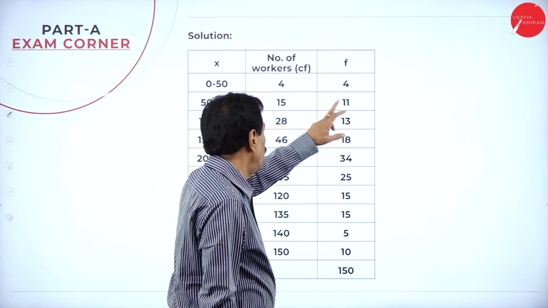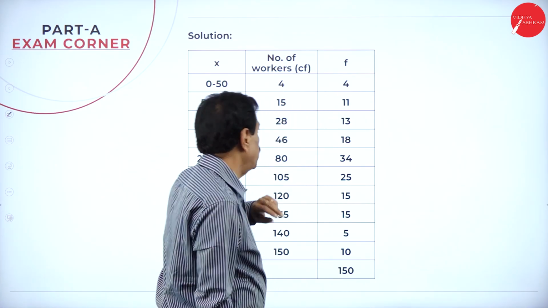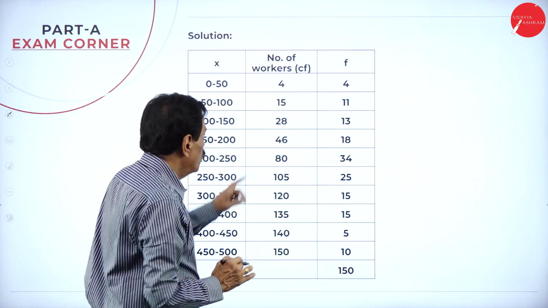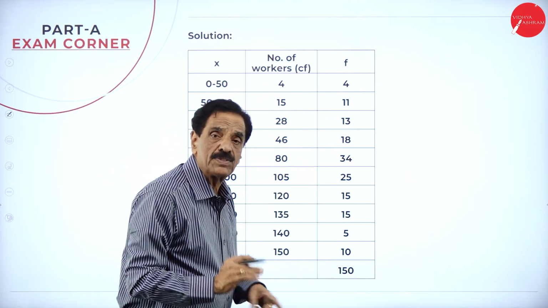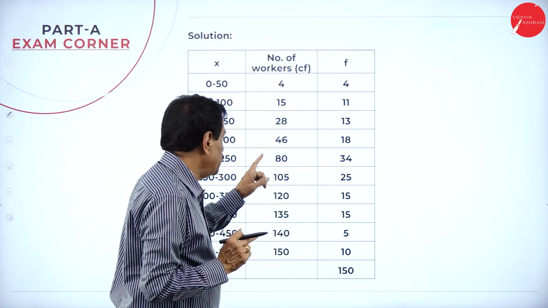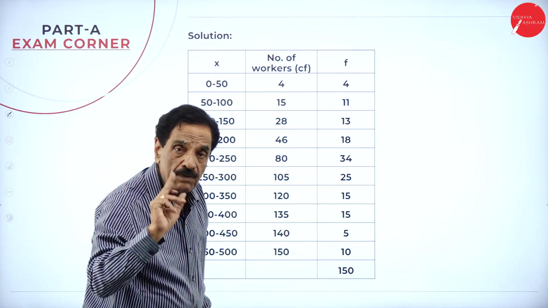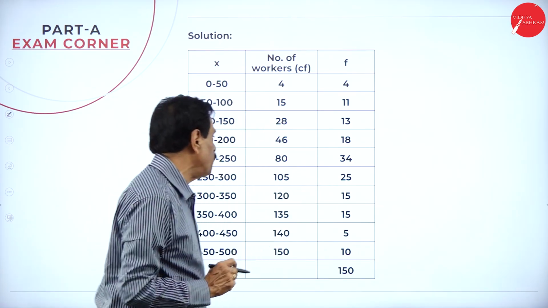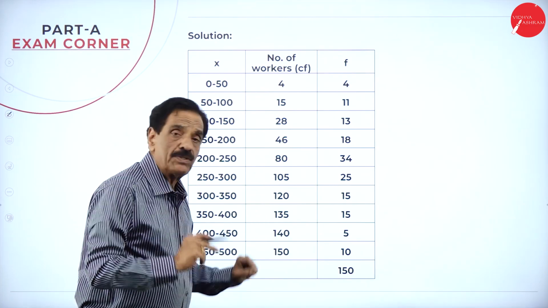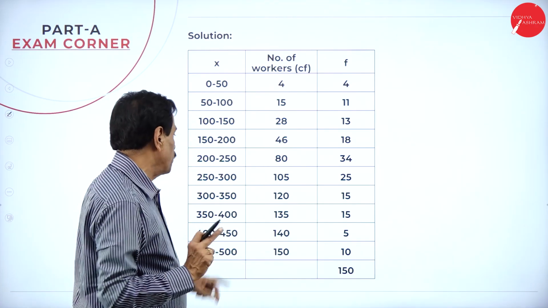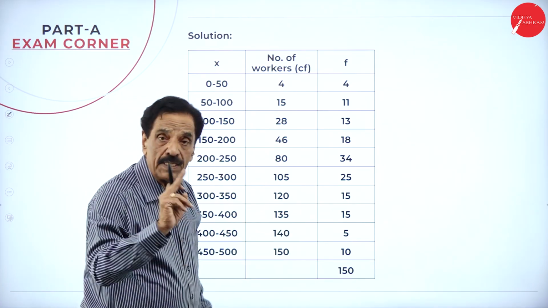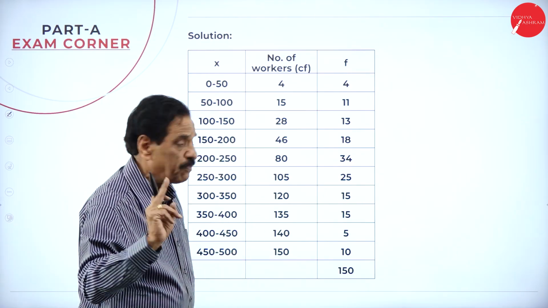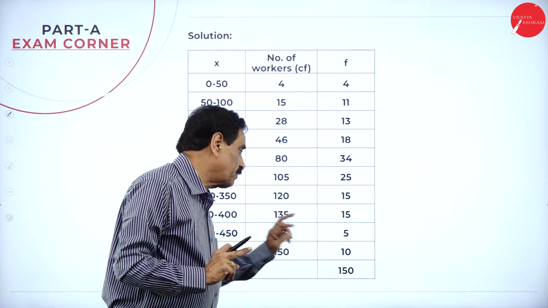So first is 4. 4 to 15 is 11 difference. 15 to 28 difference is 13. 28 to 46 difference is 18. 46 to 80 difference is 34. 80 to 105 difference is 25. 105 to 120 difference is 15. 120 to 135 difference is 15. 135 to 140 difference is 5. 140 to 150 difference is 10.